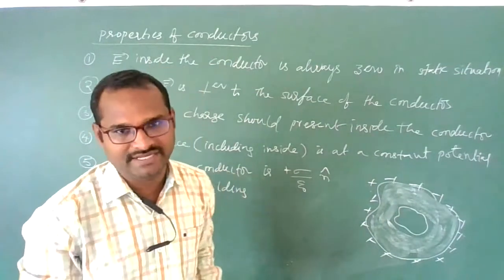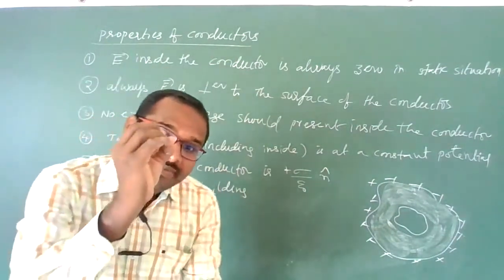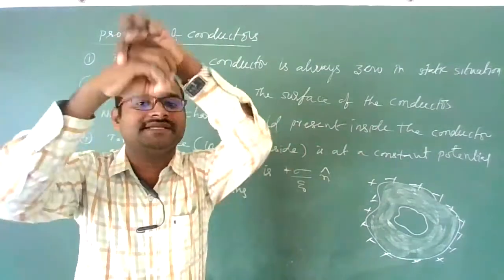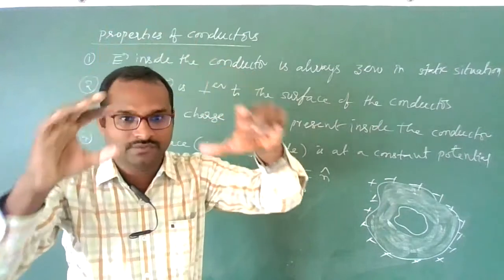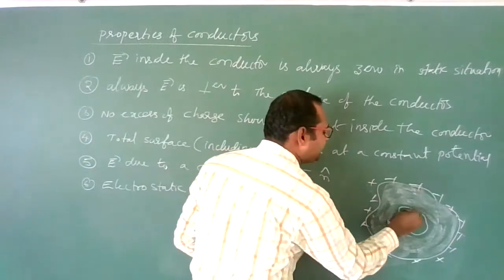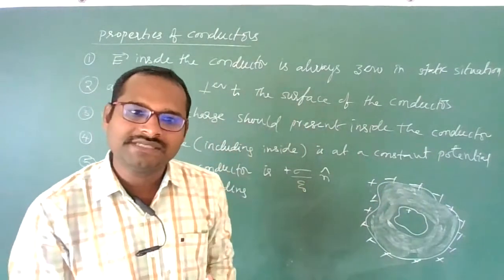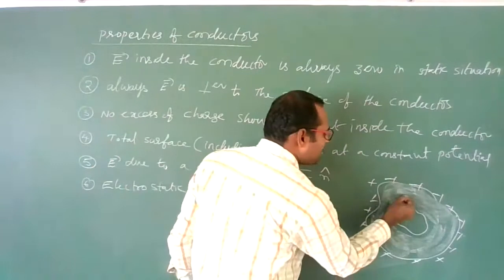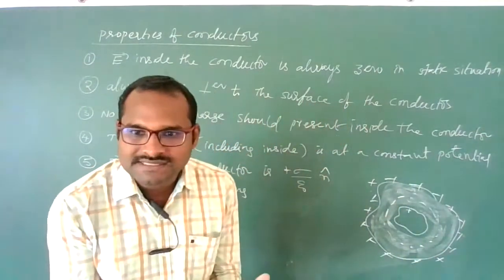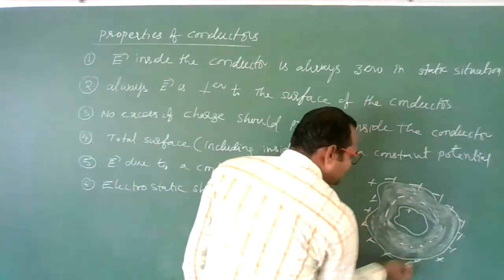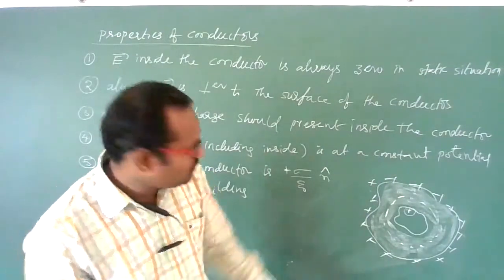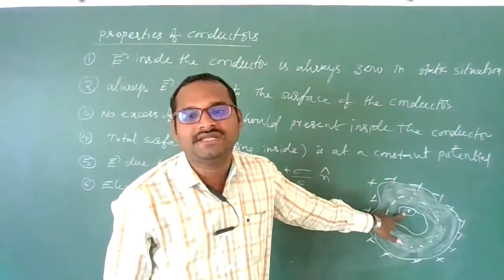If a cavity is present in any conductor, charge cannot be present on the inner surface of the cavity. Always it will be present on the outer surface only. Suppose a charge is there in the interior also, then what happens? Imagine a small Gaussian surface about this. Some charge is inside this Gaussian surface, so due to this charge definitely some electric field will be there.